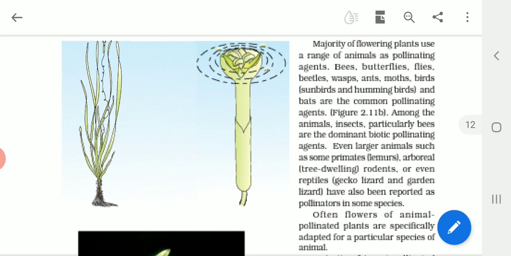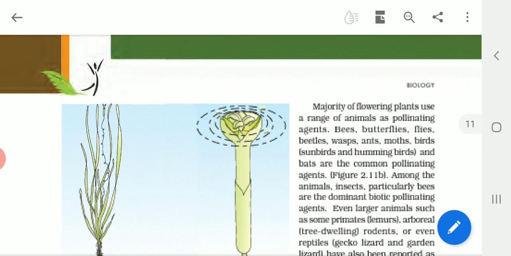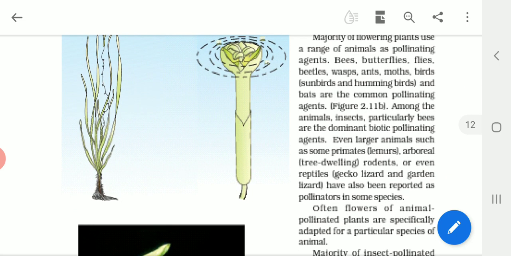Pollen grains are protected from wetting by a mucilage covering. Since they are in water, the pollen grains have to be properly protected, so there is a mucilaginous covering. Just like you have seen in a lotus leaf. What happens when you sprinkle water on the lotus leaf? You can see the water rolls on the leaf in small pearls, isn't it? In that way, the leaf is covered with a mucilage. Similarly, the pollen grains are also protected by means of their mucilage covering.